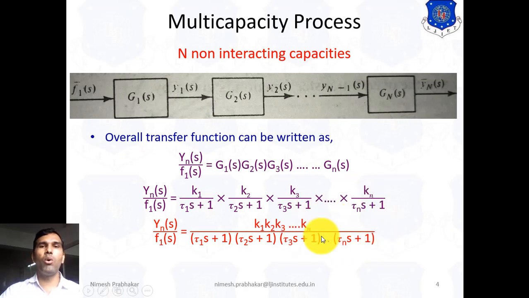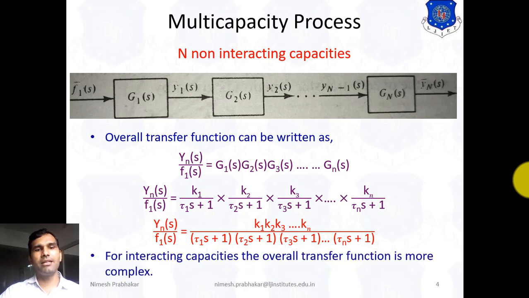This is the overall transfer function of the non-interacting system. Now for the interacting capacity, the overall transfer function becomes more complex. We know the connection of interacting systems is very complex, and the equation of the overall transfer function of the interacting system is also complex.